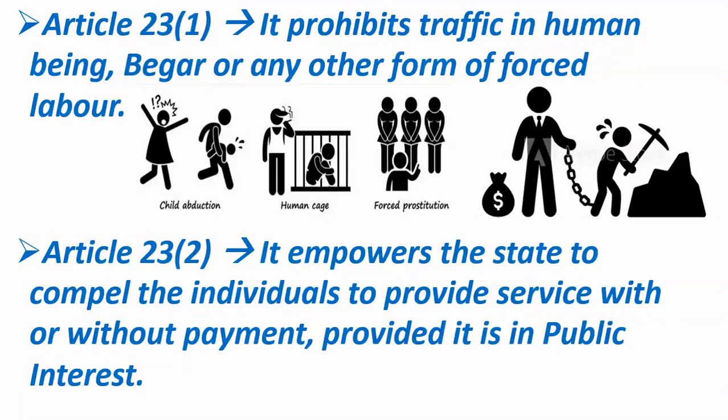Because trees are very important for us. Planting trees is very important for healing our environment. We all know the importance of trees. So the government can force us to plant trees. So this can be an example of Article 23 Clause 2.